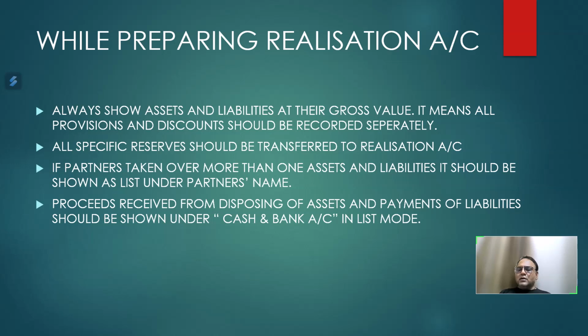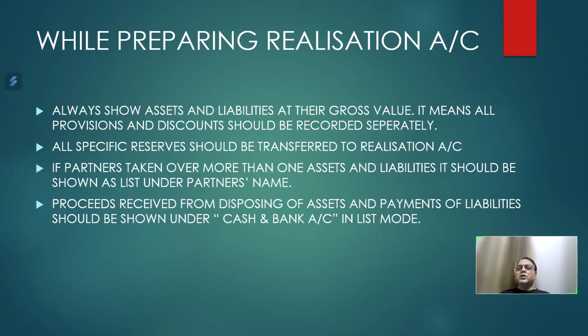Because a number of assets are disposed of in case of dissolution and cash is received for the same, we have to credit realization account and debit cash and bank account.